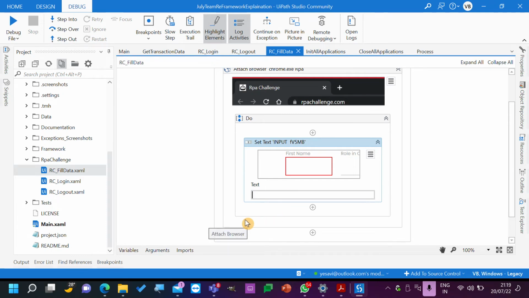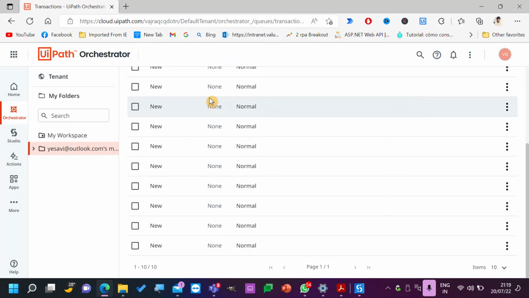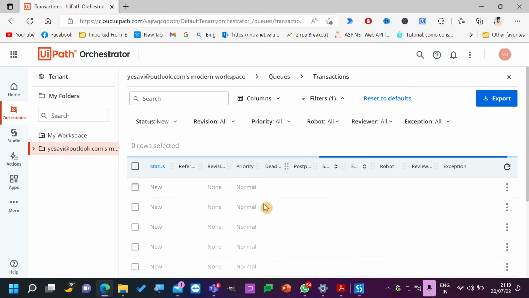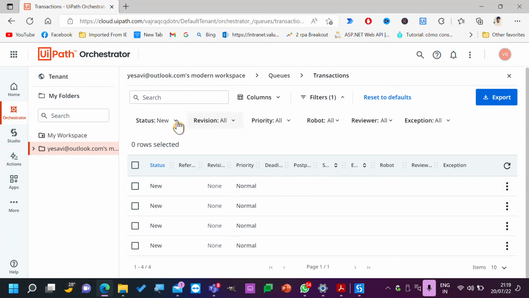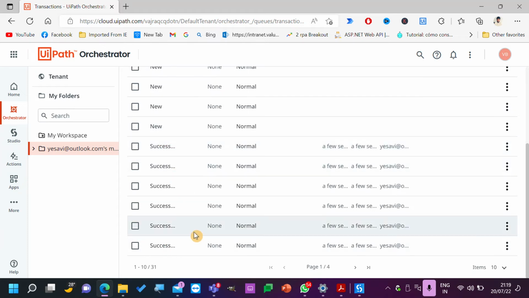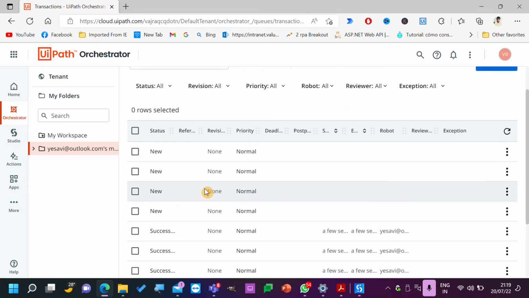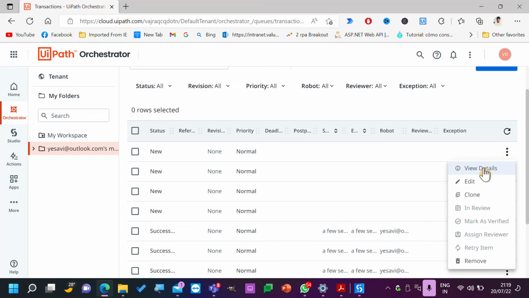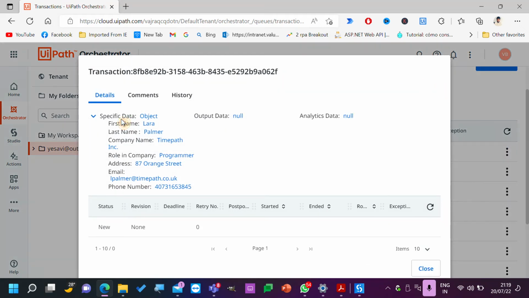Okay, so we need to give data from these items, right? We need to give data from these items. And if you observe, the status is getting to success. So by default, our ReFramework will set it to success if there is no business exception or system exception. So how can we set these details? View details, first name, last name. So the ideal information is, if you want to add the first name, what we need to do?